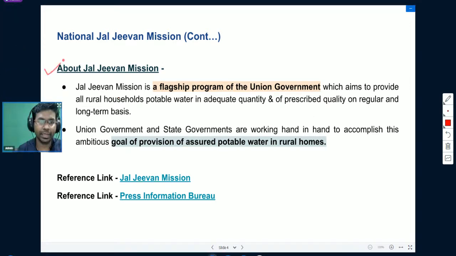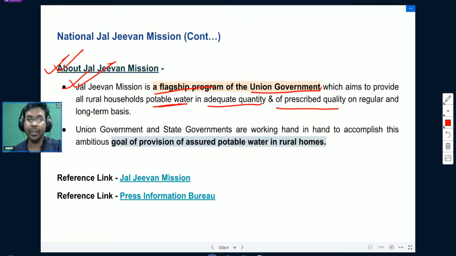Jal Jeevan Mission is a flagship program of the Union government, which aims to provide all rural households potable water in adequate quantity and of prescribed quality on a regular and long-term basis.